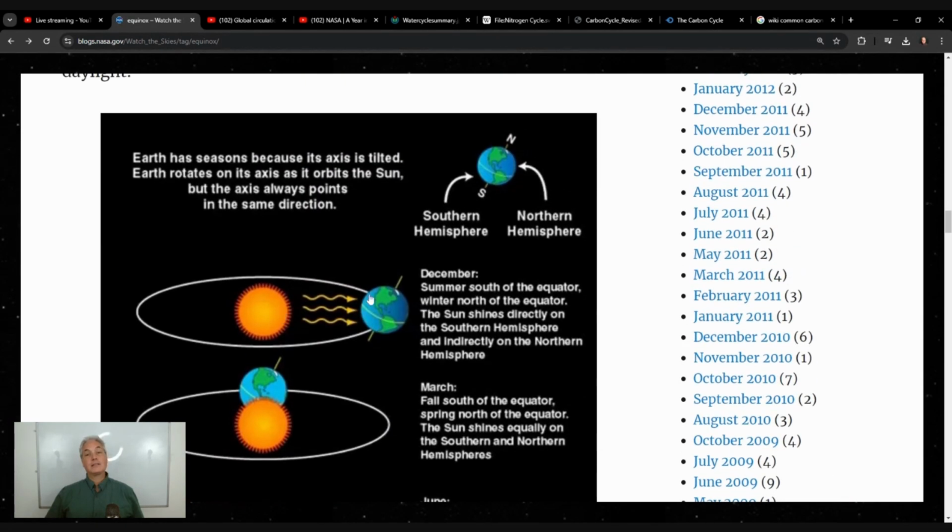So here we have the sun that is on its orbit. We see the sun has its most direct rays on the southern hemisphere. And here on the northern hemisphere, we have energy that is not in the direct direction. So what happens here is we have summer in the southern hemisphere and winter on the northern hemisphere. And that's when we have the winter coming along.